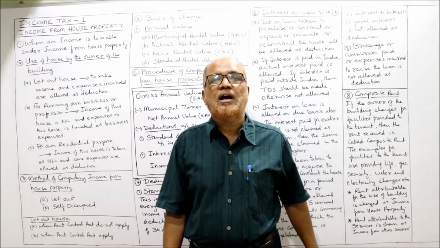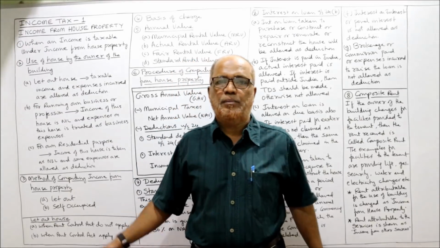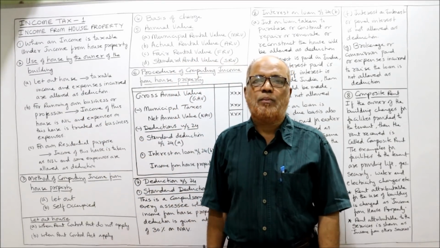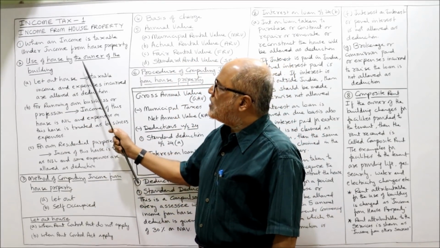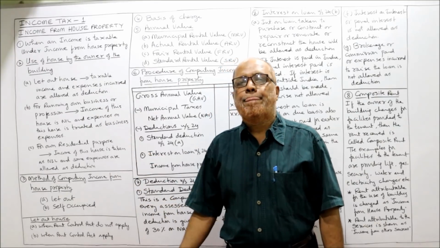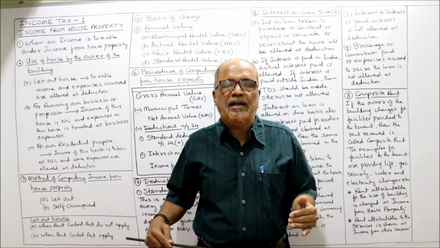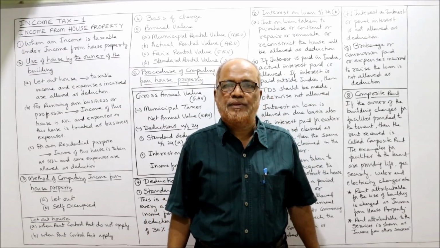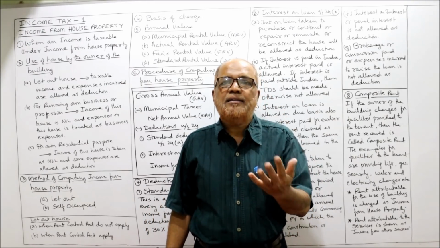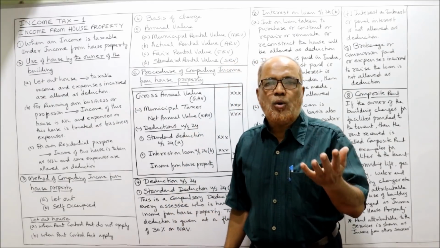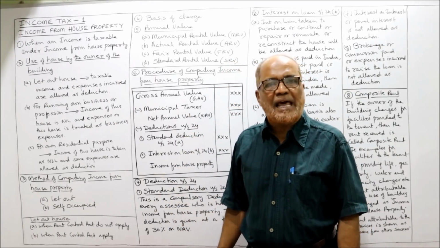So these three are the conditions. Then only the income will be treated as income from house property. Now, use of house by the owner of the building. A person who is the owner of the building can utilize the building under three methods. He can use the building under three methods. What are the three methods by which an owner of a building can utilize it?